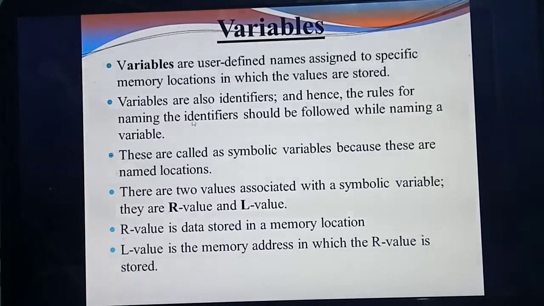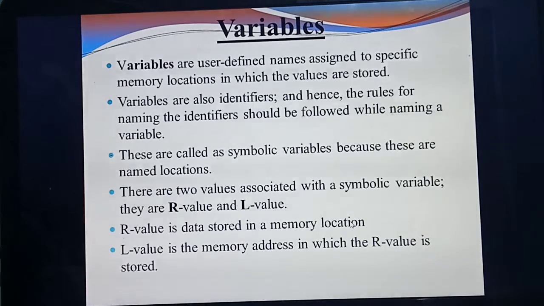Understood? R value means the data stored in a memory location. For example, A equal to 5. What's the data? 5. A is the R value, meaning the data stored in the memory location. So what's the variable there? A. So A is represented by R value.